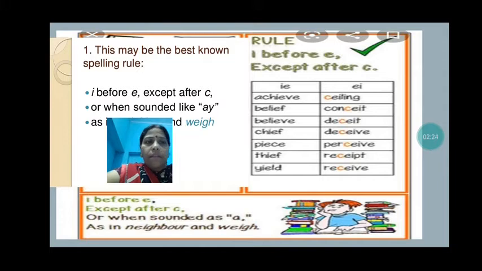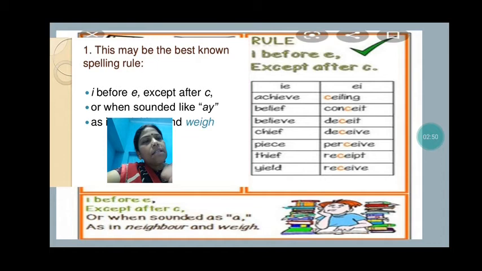Now see that in these spellings, I is there and the I has come before E. Now when we go to the other part, EI is there. Why? Because there is a C before E. Now see, ceiling, CEILING.